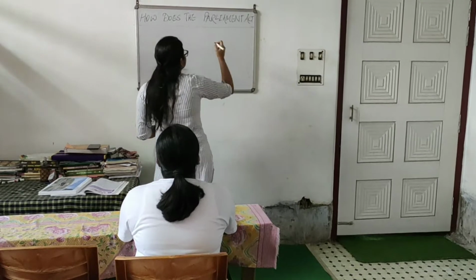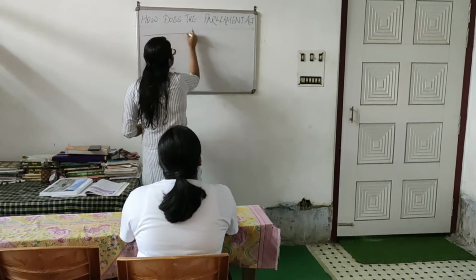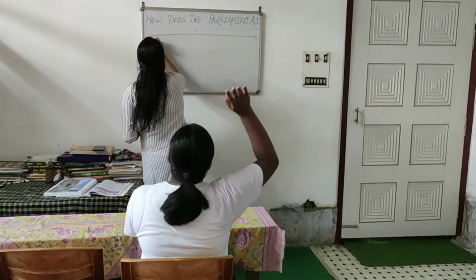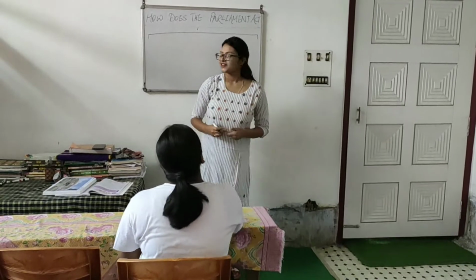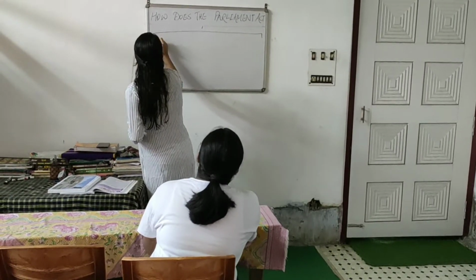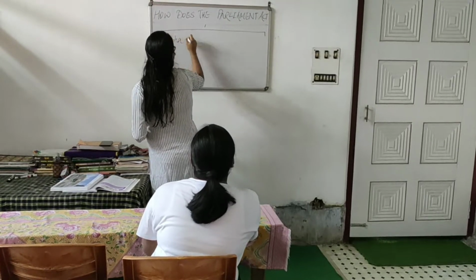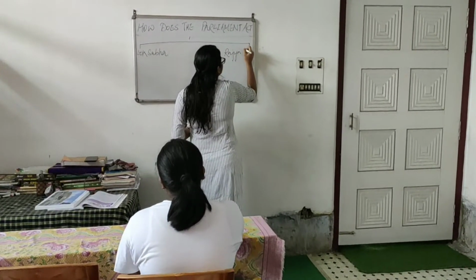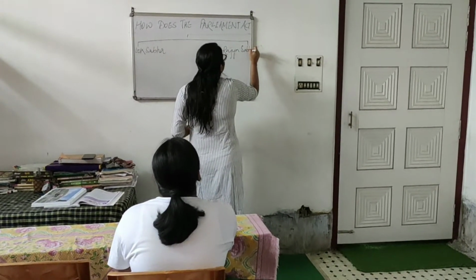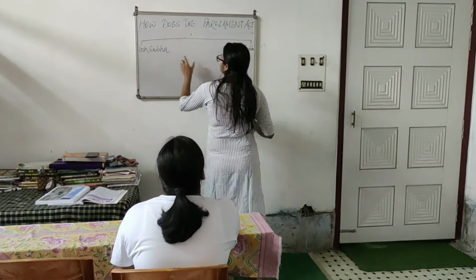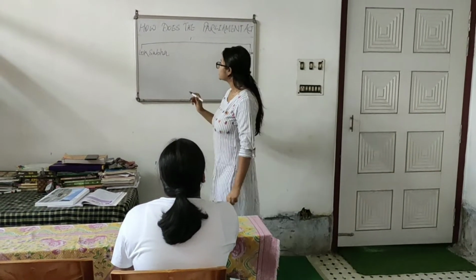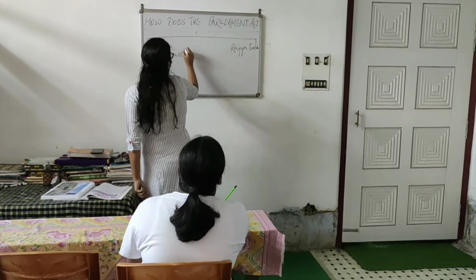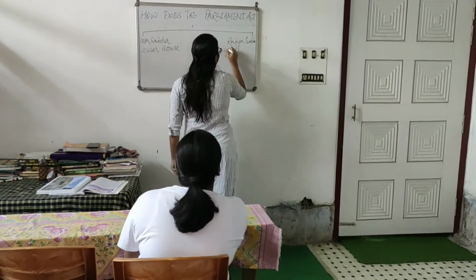So, Parliament is further divided into two houses. Can you tell me what are those two houses? Ma'am, Lok Sabha and Rajya Sabha. Very good, Bhagyashree. Lok Sabha and the Rajya Sabha. So, Parliament is divided into two houses. One is Lok Sabha and the other is Rajya Sabha. You all know these two houses have two other names also. One is the lower house and the other is the upper house.